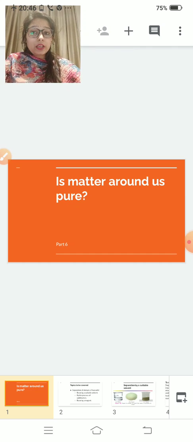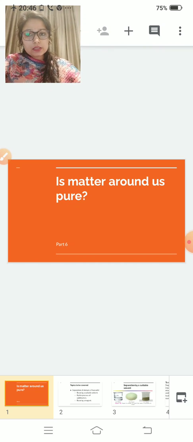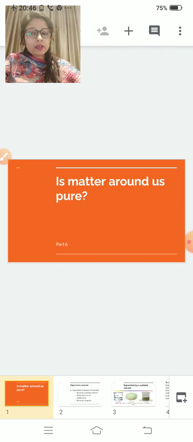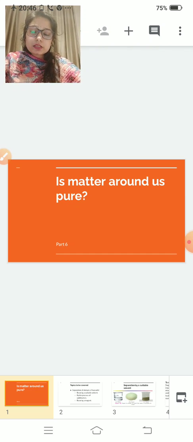That means if you increase the temperature, you can increase the solubility of the solution. And if you decrease the temperature, that sugar will come out as crystals. Clear? So if you decrease the temperature, you decrease the solubility of the solution.